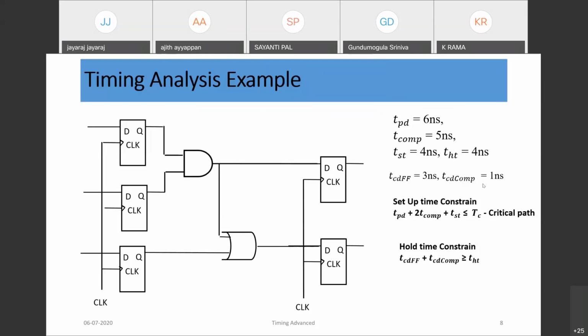So this is now 2, so 5 nanoseconds, which is greater than or equal to hold time.